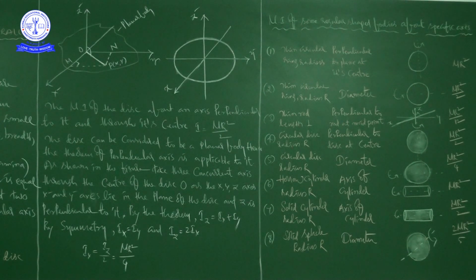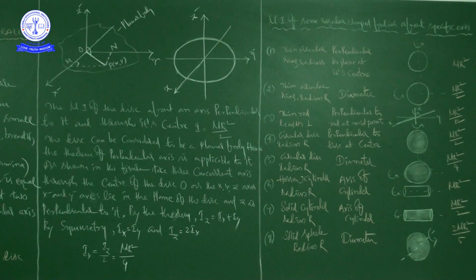Remember one thing here, the x and y axes are along two diameters of the disc, and by symmetry, that is a regular shape with identical, equal parts, the moment of inertia of the disc is the same about any diameter.